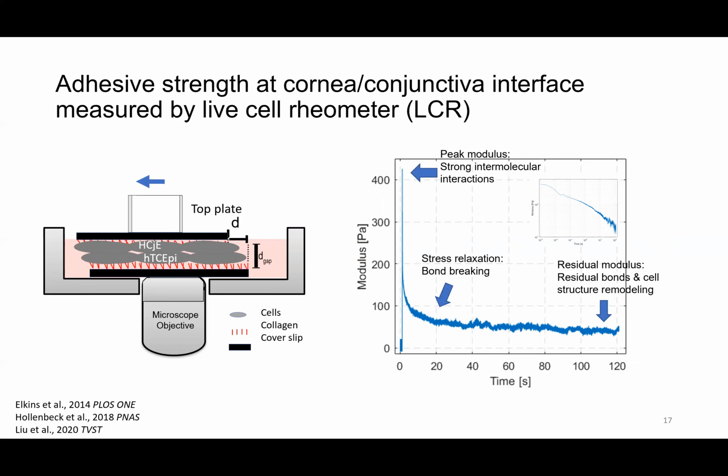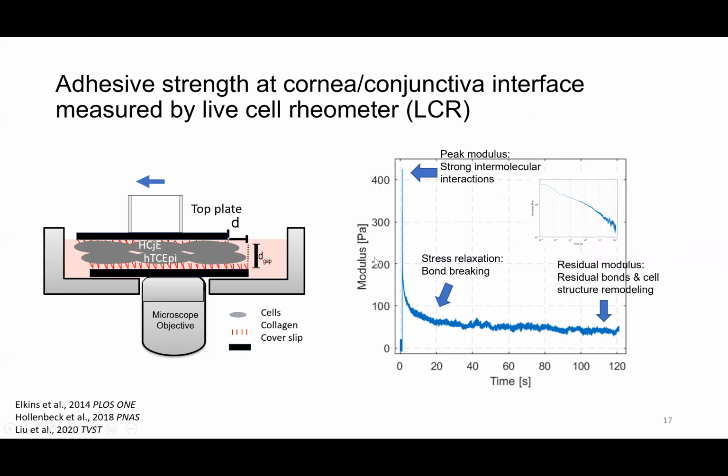To prepare the sample, we culture corneal epithelial cells on the bottom plate and conjunctival epithelial cells on the top plate. Before the experiment, we load the top plate onto the bottom plate, wait for 2 hours for the adhesion to form, and then perform step strain experiments by monitoring the stress value reported from a force sensor.